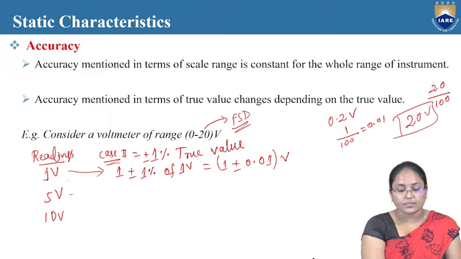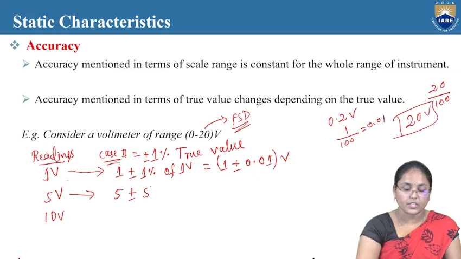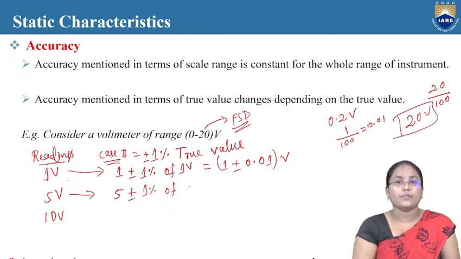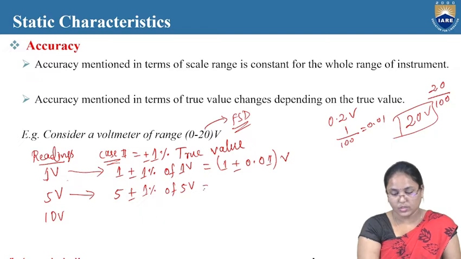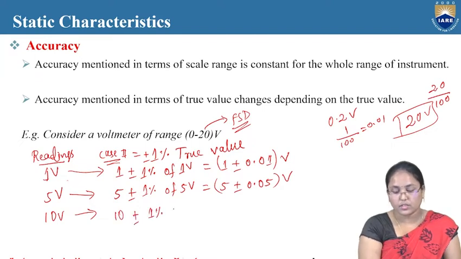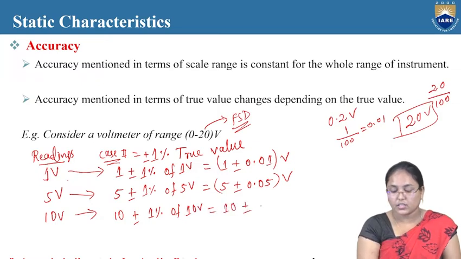Likewise, in the next case here it will be 5 plus or minus 1% of the true value for this particular reading. That is 5 volts itself. That is equal to 5 plus or minus 0.05 volts. So likewise, here in the case of 10 volts, it will be 10 plus or minus 1% of 10 volts. That is equal to 10 plus or minus 0.1 volts.